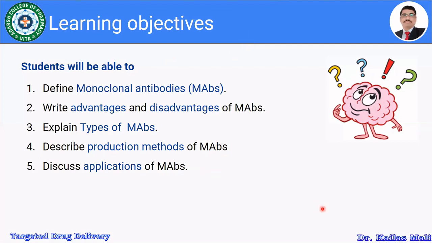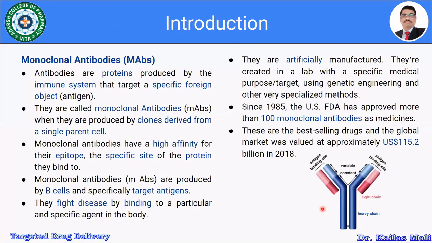Let us see the introduction to monoclonal antibodies. All of you are aware about how antibodies are going to be formed in the body. So this is the structure of the antibody. It comprises the heavy chain, then here it's a light chain, then this is the variable region, and this is the constant region of the antibody. And these are the binding sites to the antigen. So this is the antibody which is being produced in the body in response to the antigens.